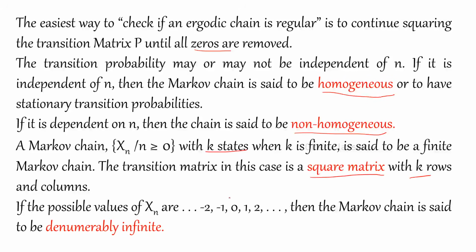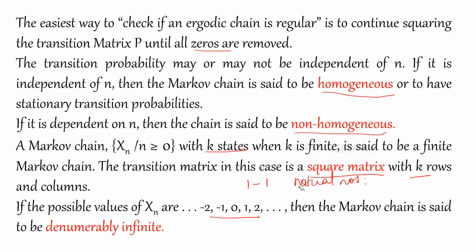Countable means you should be able to find a one-to-one function, a one-to-one correspondence, between the set of Xn values and the natural numbers.